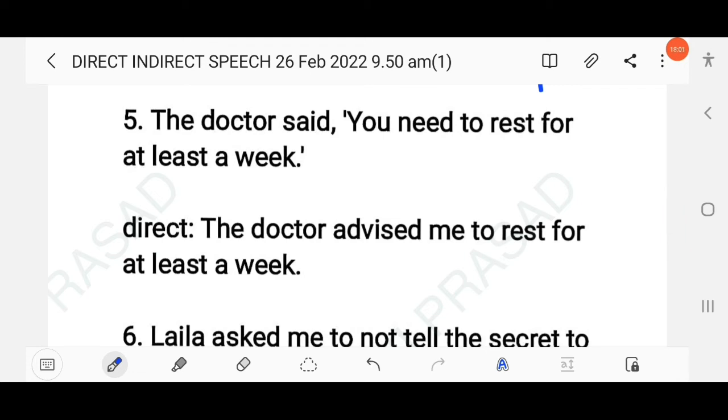The next question here, the doctor said, you need to rest for at least a week. So this is direct speech as there is use of comma and inverted mark. Here the doctor, this is one type of suggestion, advised. So here the doctor advised me. Similarly, to plus infinitive will be used. The doctor advised me to rest for at least a week.